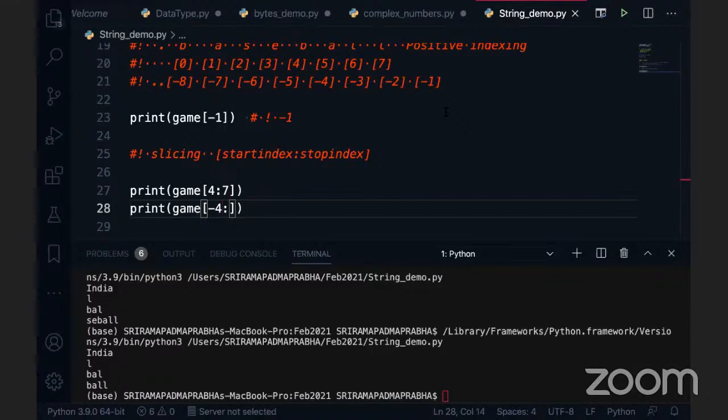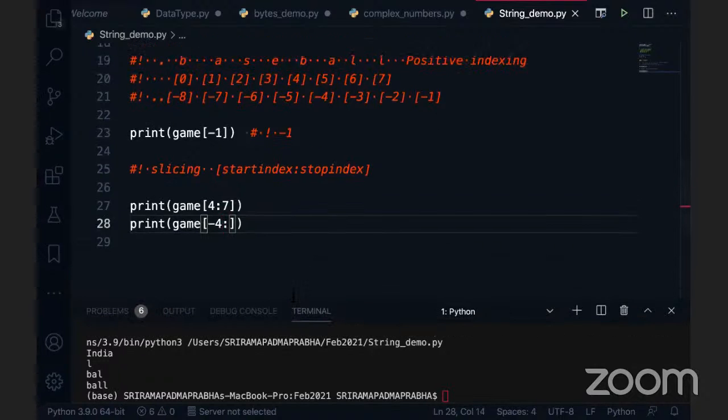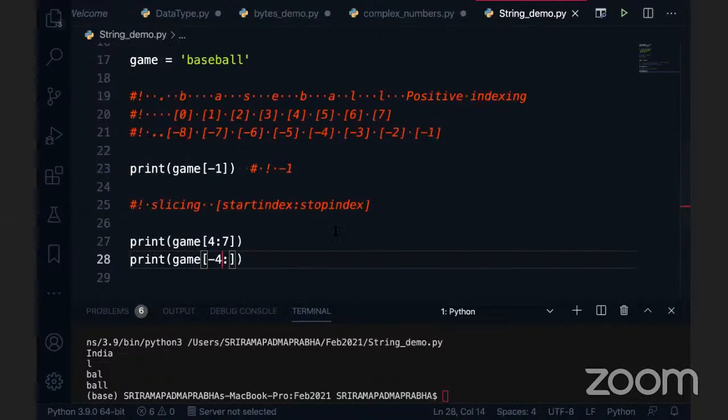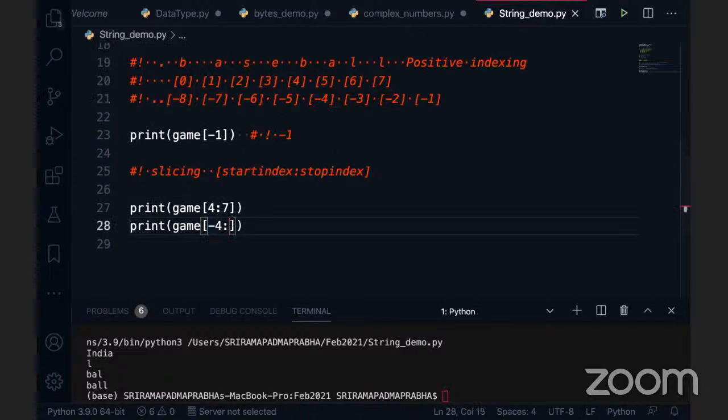We got it right. Can anybody guess what is happening with respect to this negative indexing? Because you can look at it already, I've given the positions of this. The second B is actually there at -4, right? So when you're not giving the stop index, by default it will be considered as the length of the string. So this will traverse from -4, -3, -2 and -1. Since you have not specified anything, that will not be counted, so that will be counted as the length of the string.